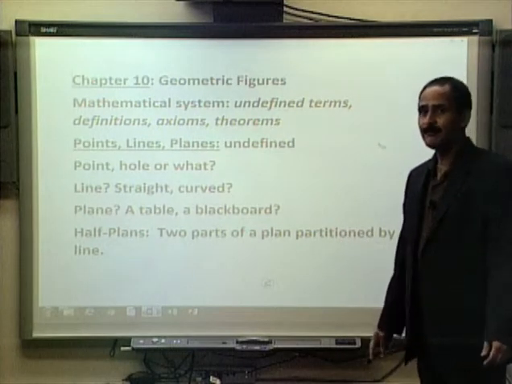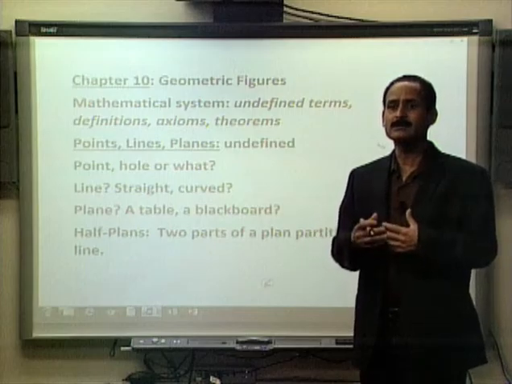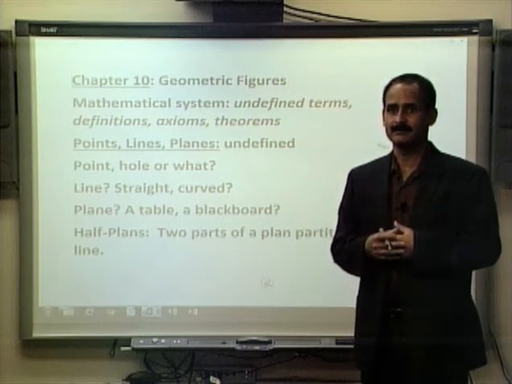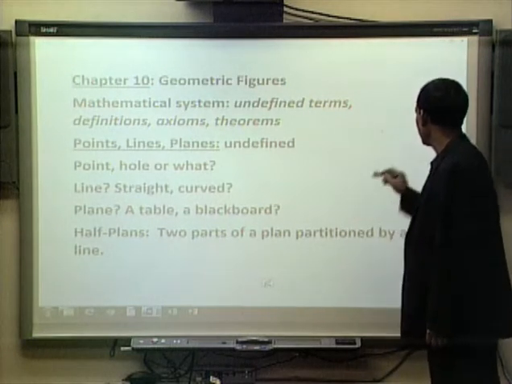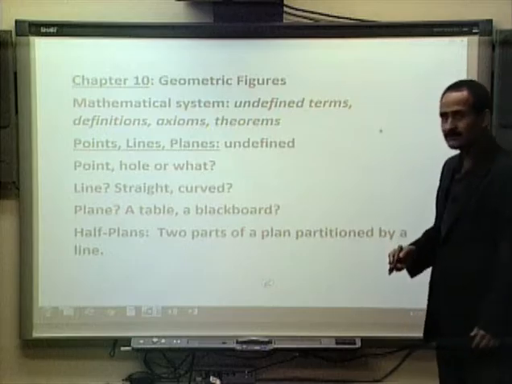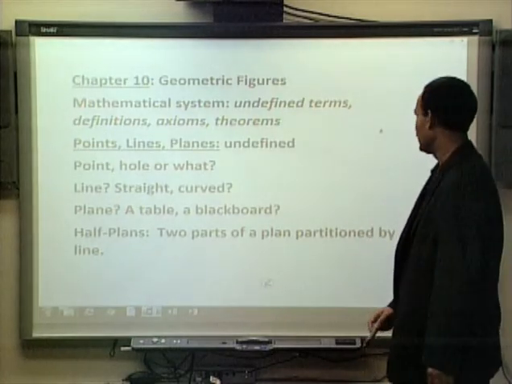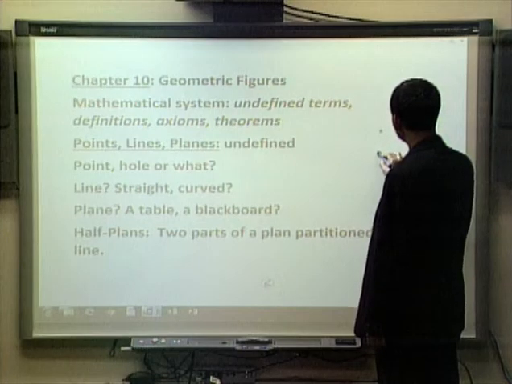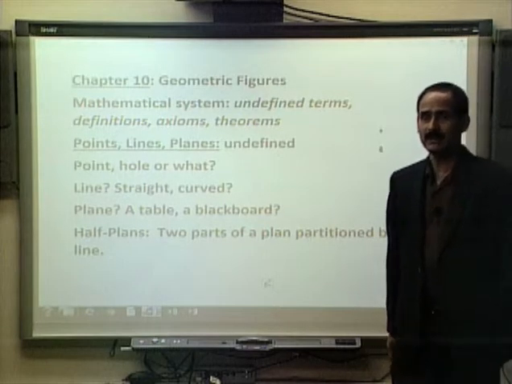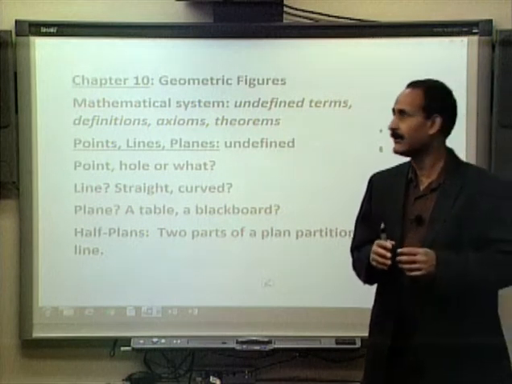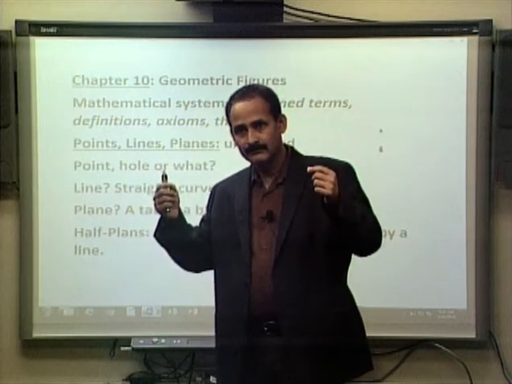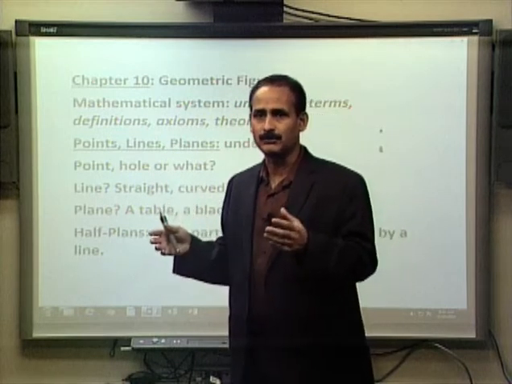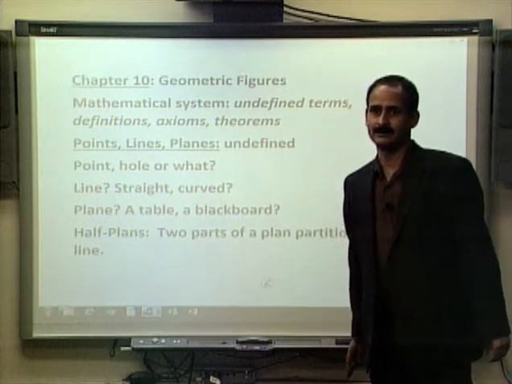For example, we say point. Point is just an intuitive idea. We really cannot define what a point means. When we make a dot, we think that's a point. If I have a smaller pen, probably I'll have a smaller dot showing a point, and it is really difficult to define what exactly a point is. It's just the intuition that we draw a dot and we say it's a point. So point is an undefined term.